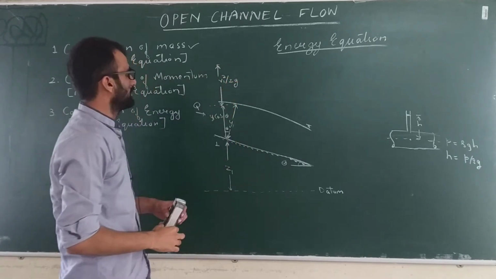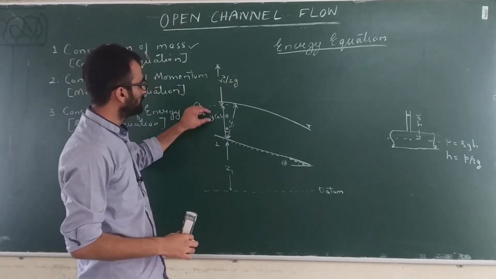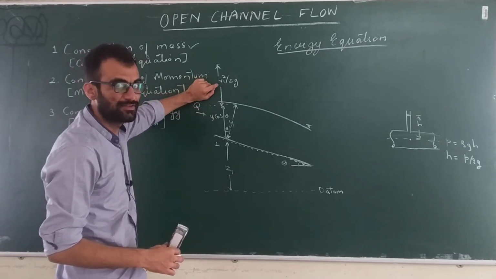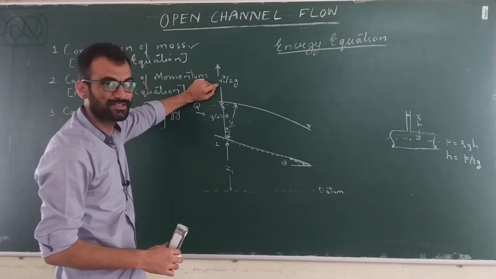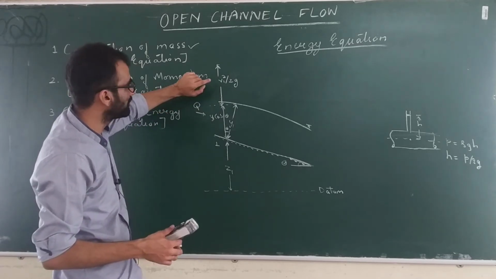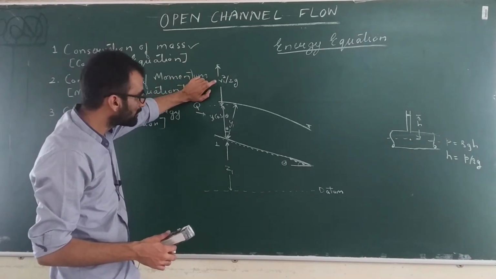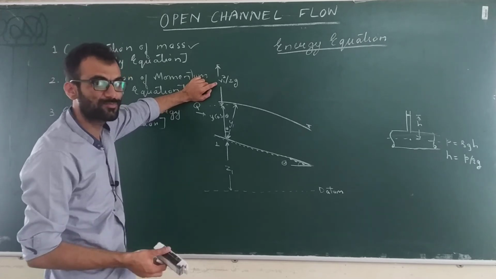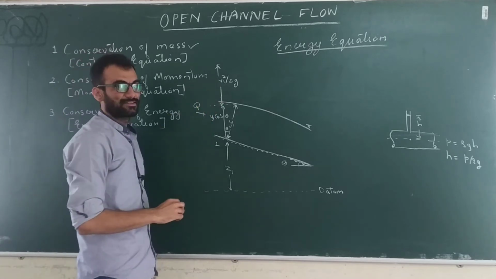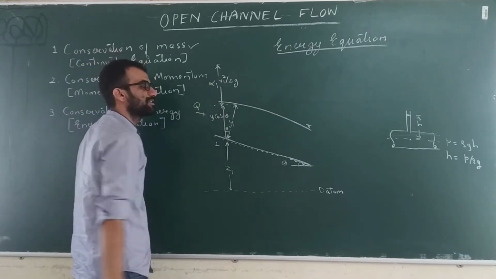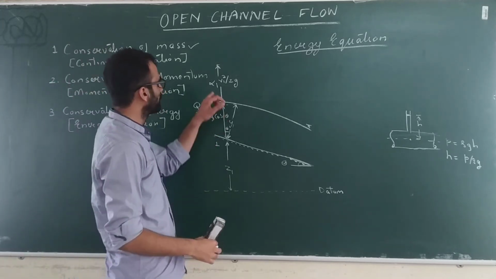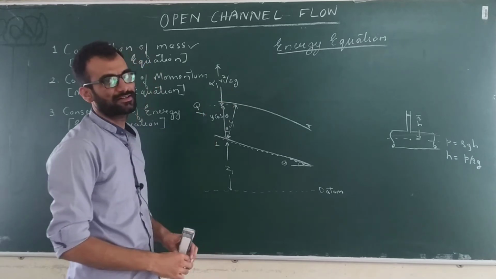Now see, in the last classes we have discussed that when you are using a one dimensional approach, we are using an average velocity. We are not considering the actual velocities, but we are representing the velocity of this section by one value, that is the average velocity. When we do that, while calculating the energies and momentum, there is some error. So we have to apply the correction factor. So here we will apply alpha 1. Alpha 1 is the kinetic energy correction factor. Alright. So if you apply the correction factor, now this will give you the correct kinetic energy head.